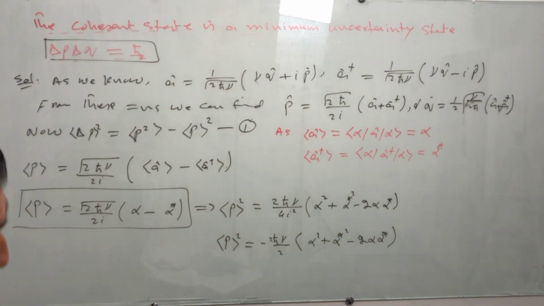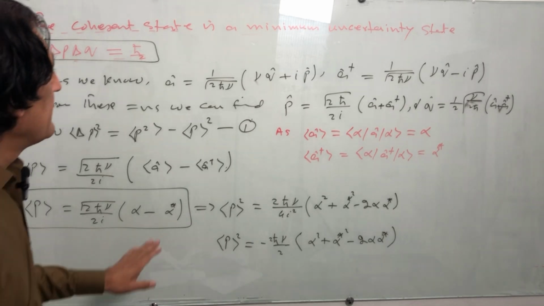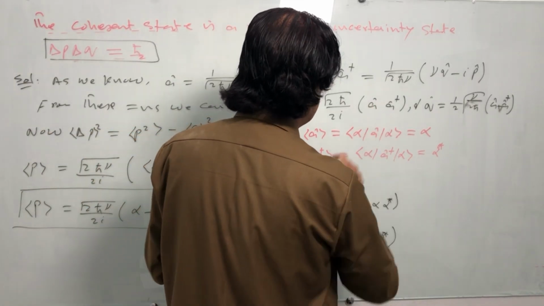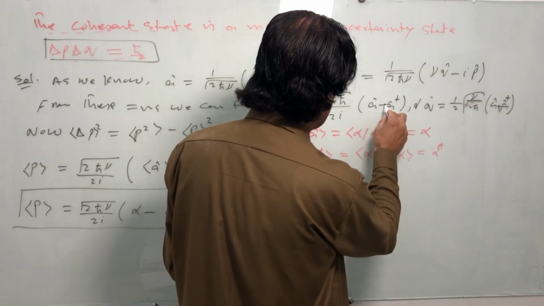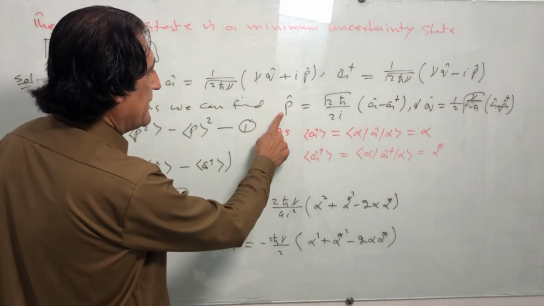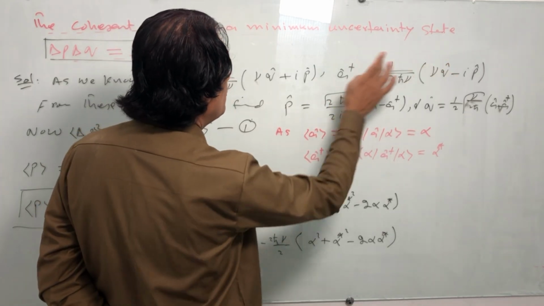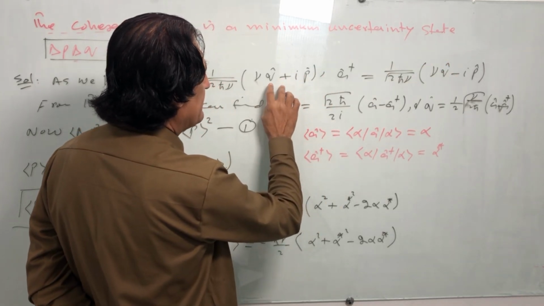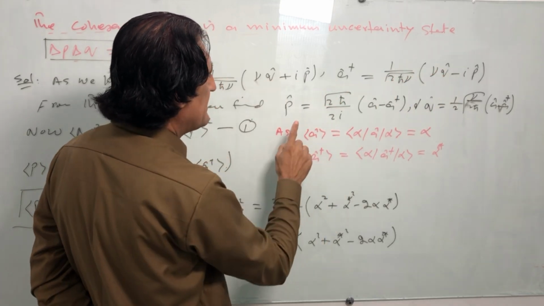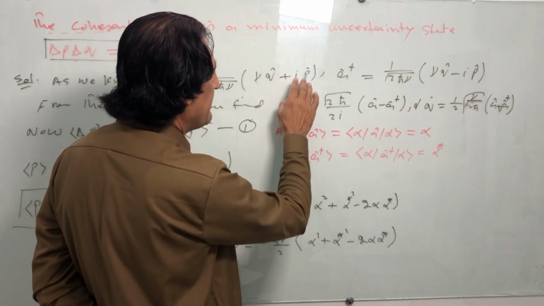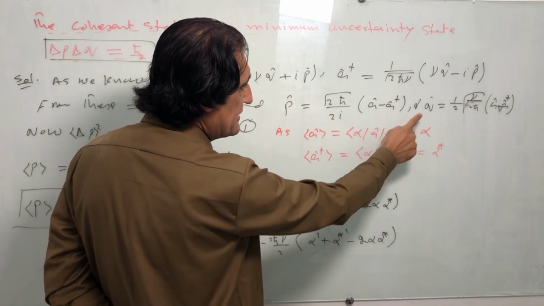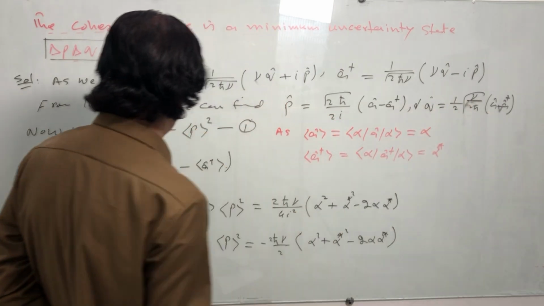Here, I think this is minus. If we subtract these two equations, then the Q terms cancel out and we get the value of P. And if we add these two equations, then we get the value of Q, which is equal to this.